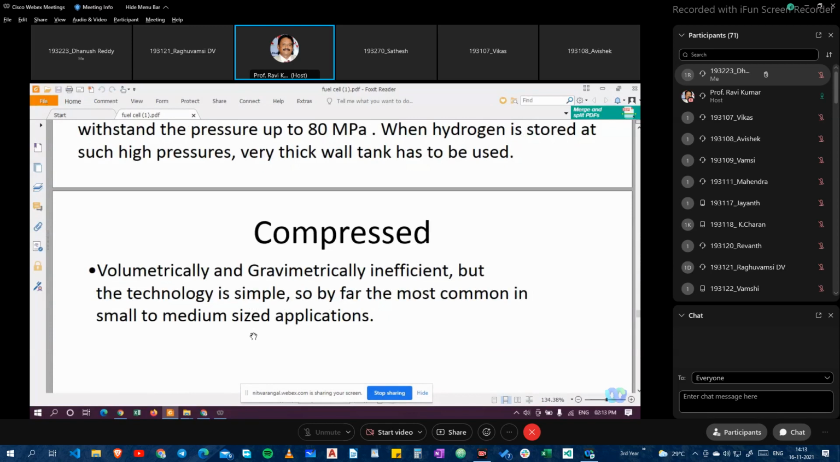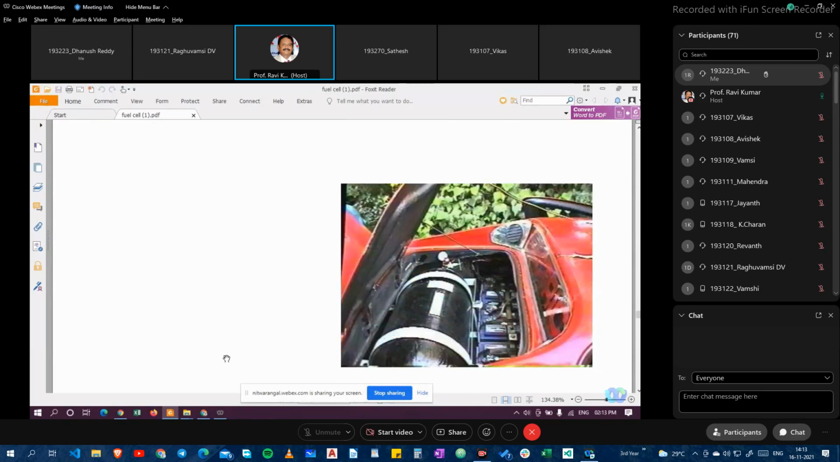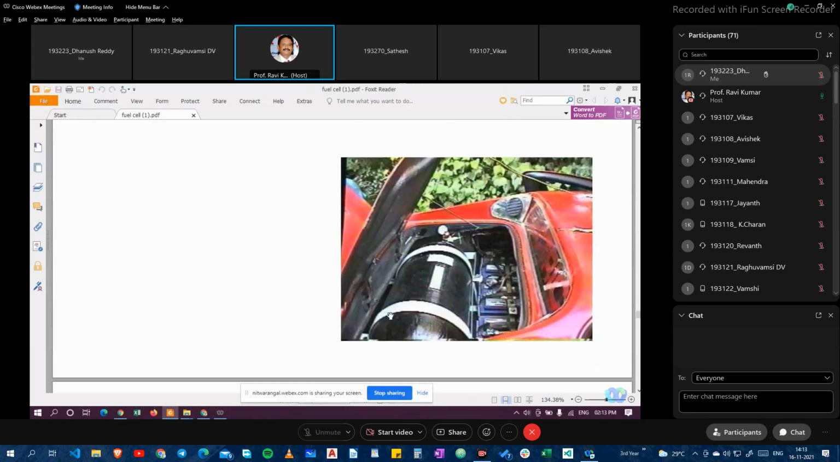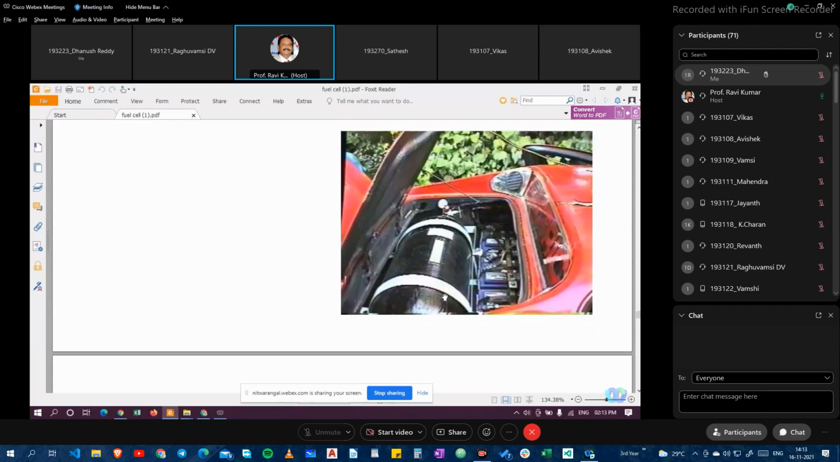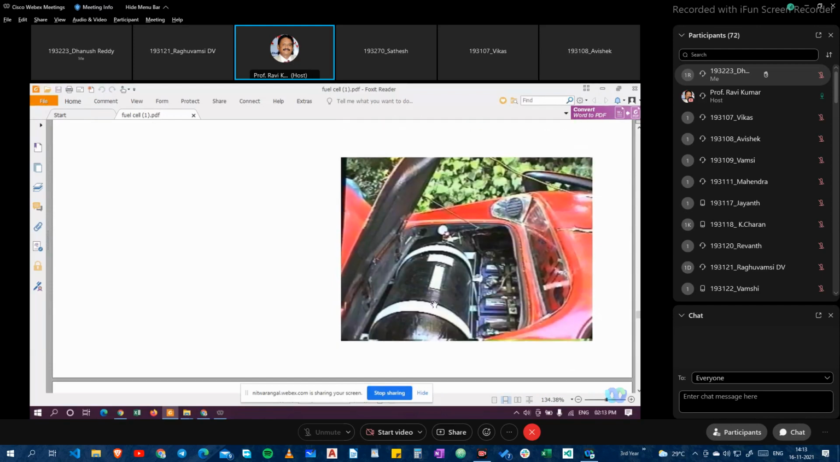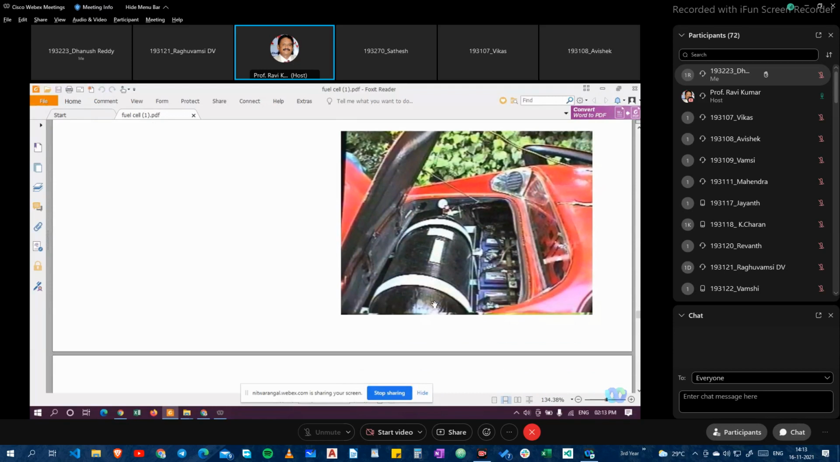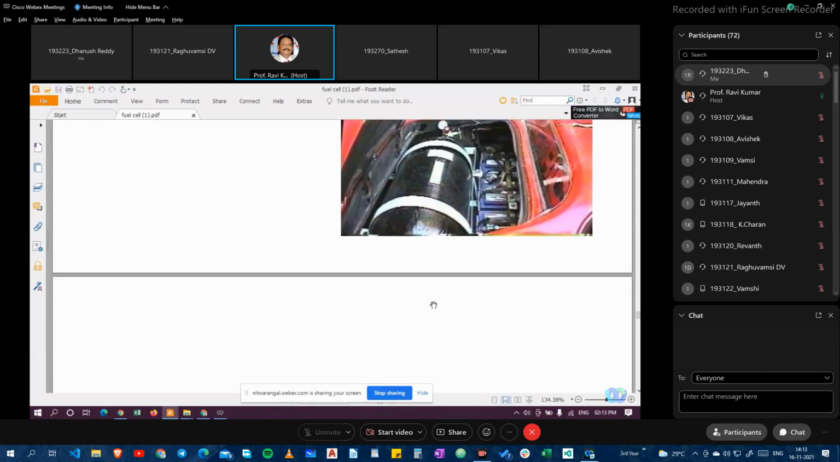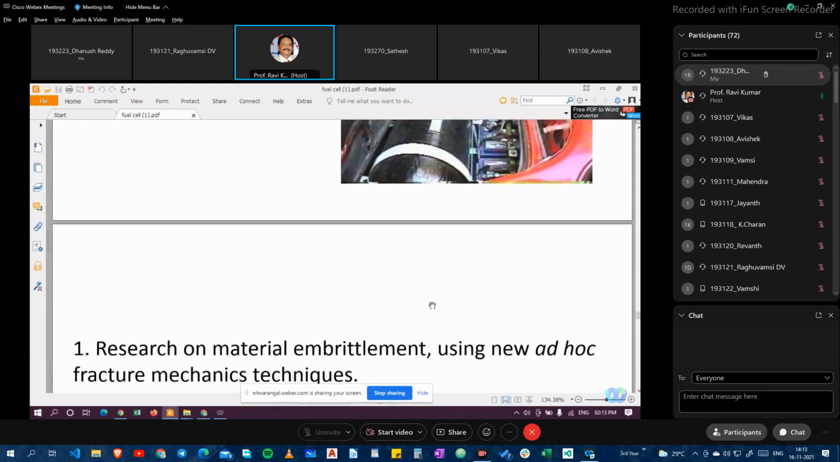So far, the most common in small to medium sized applications is the compressed storage system in hydrogen, LPG or CNG cylinders. This is the cylinder tank, which you can see coated in black color, and the cylinder is stored in a car, inside the car for transportation purposes. Compressed hydrogen gas is filled in gaseous form and used for fuel cell technology, or direct hydrogen energy can also be used.